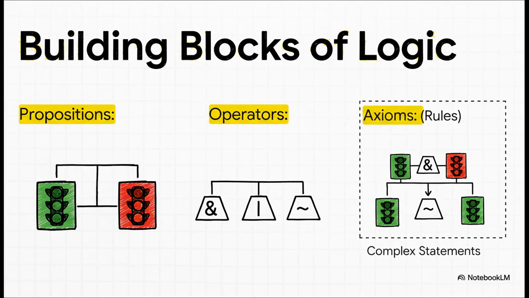And this powerful language is built from just a few really simple parts. You've got propositions, which are just statements that have to be either true or false, like the traffic light is red. Can't be kinda red, it either is or it isn't. Then you have operators like and, or, and not that let you connect these propositions. And finally, you've got rules for building more complex thoughts from these simple little blocks.